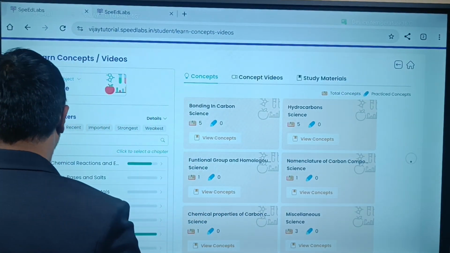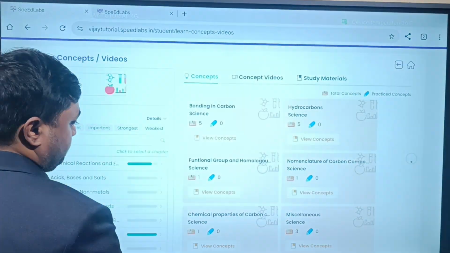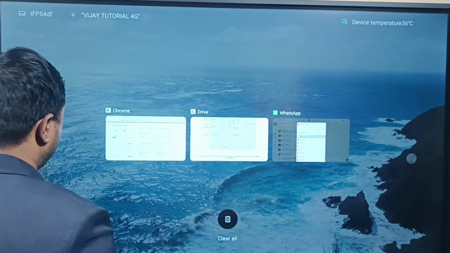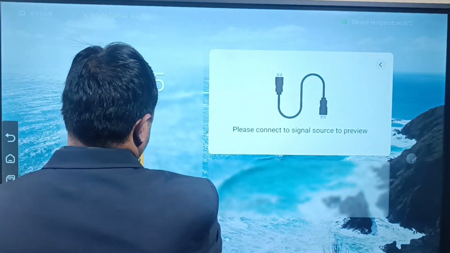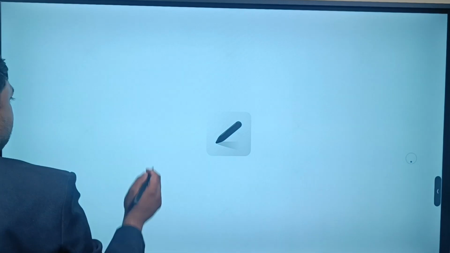Okay, so I will open the new page. Okay, isomers. Let's start the isomers.